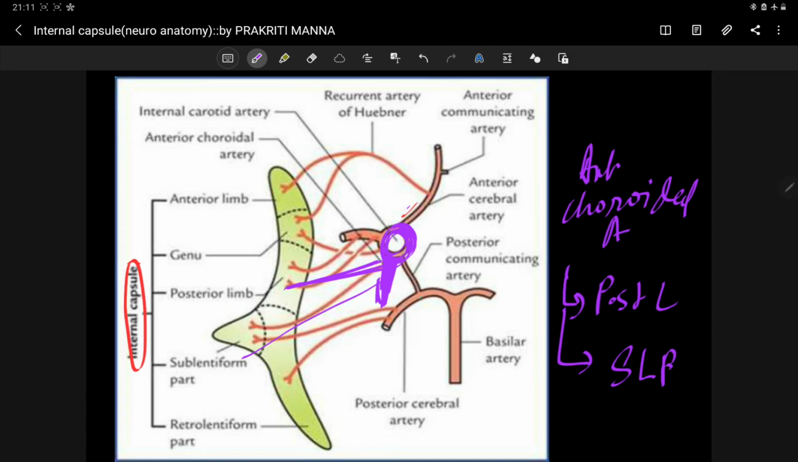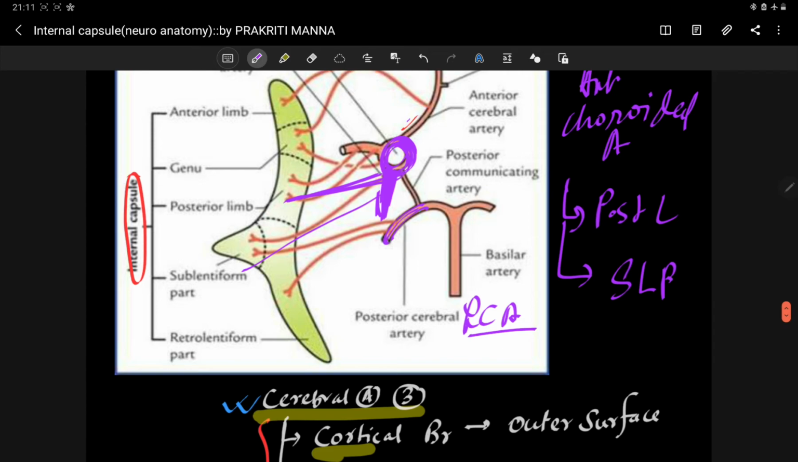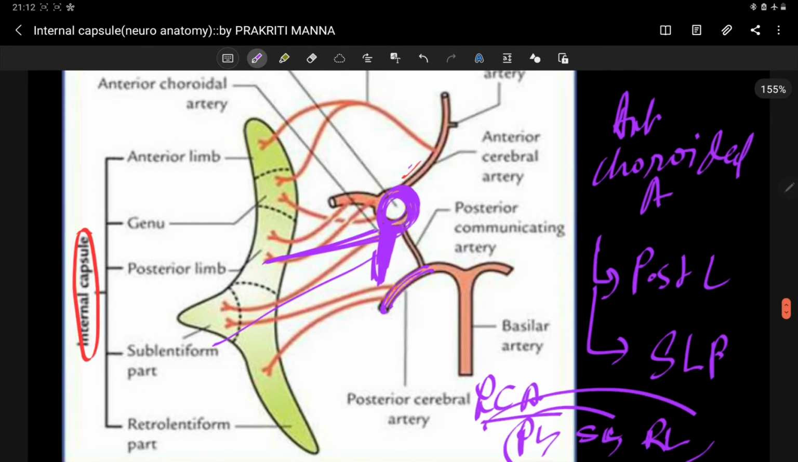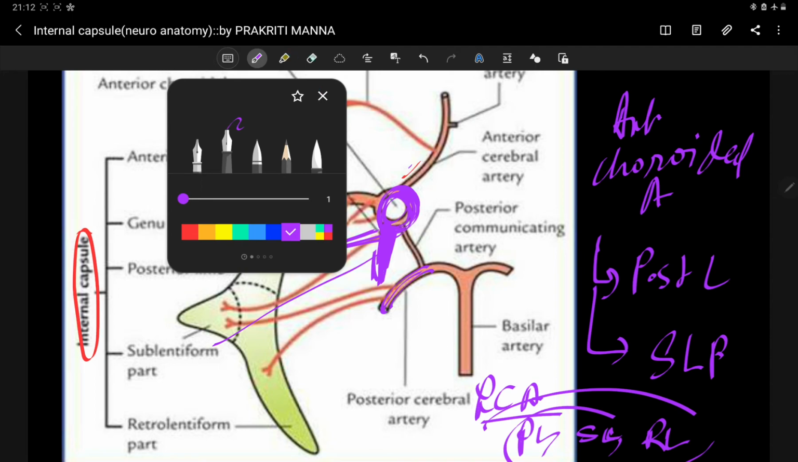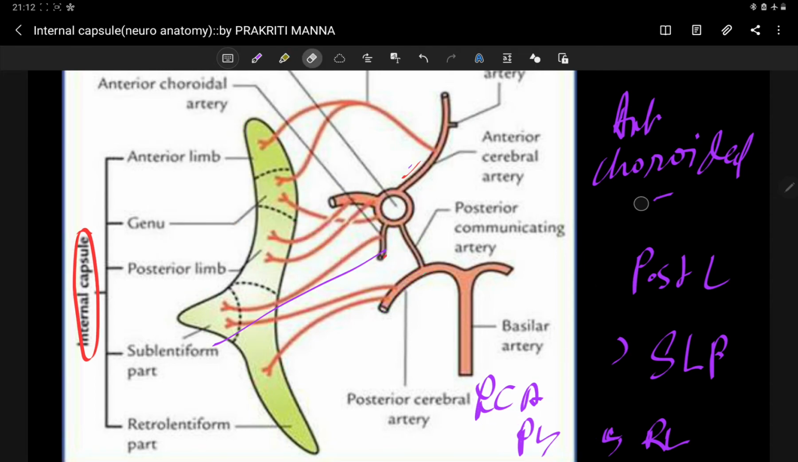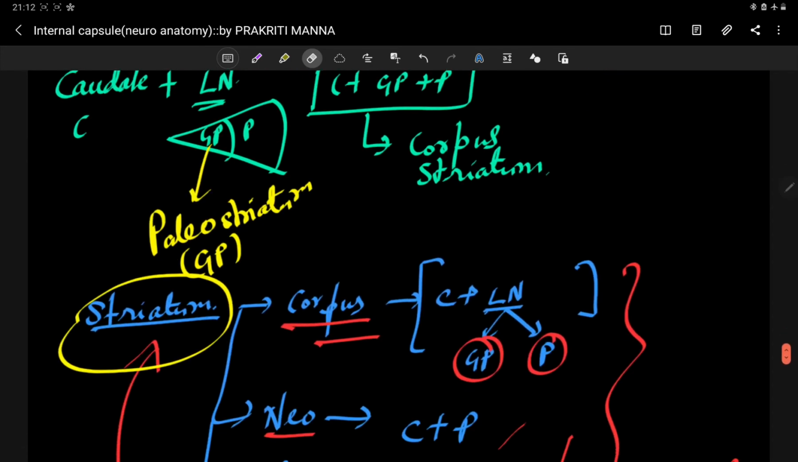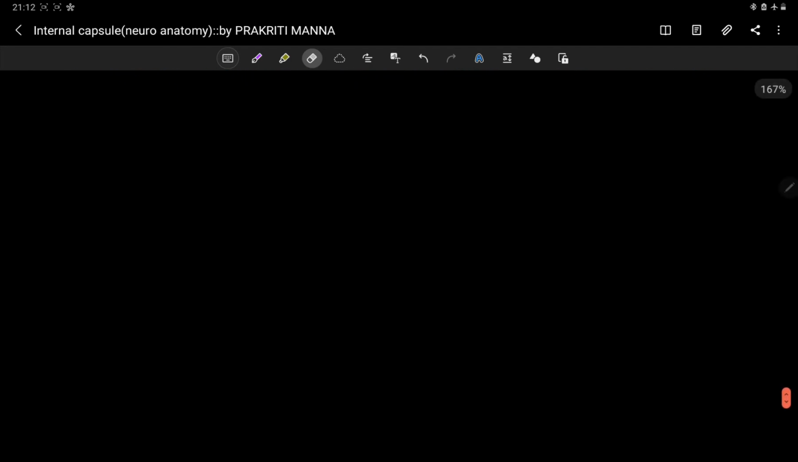Now, I already told about the posterior cerebral artery, that it is supplying three portions: your posterior limb, the sublentiform portion, and the retrolentiform portion of the internal capsule. All right. Now I think I completed all these things. Now I'm going to draw these and revise the whole thing once again. So let's draw the schematic representation and revise.